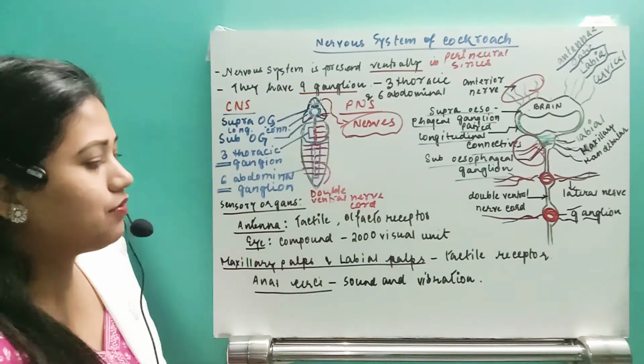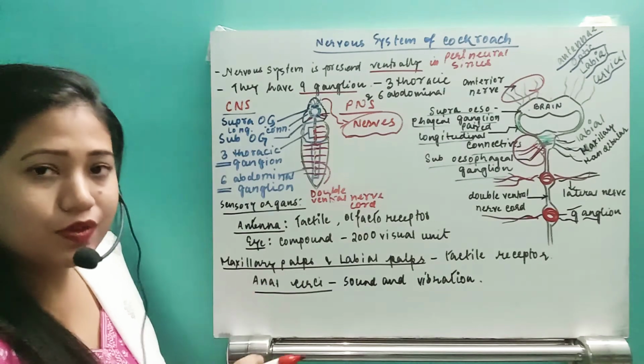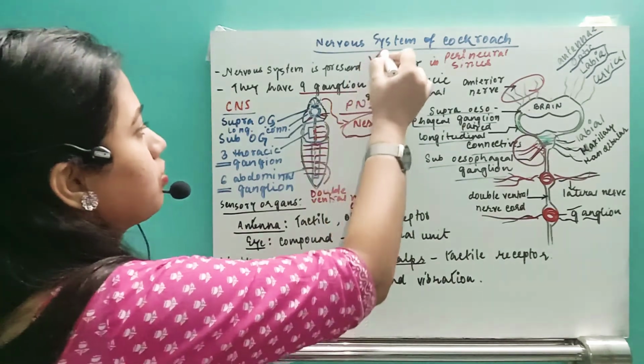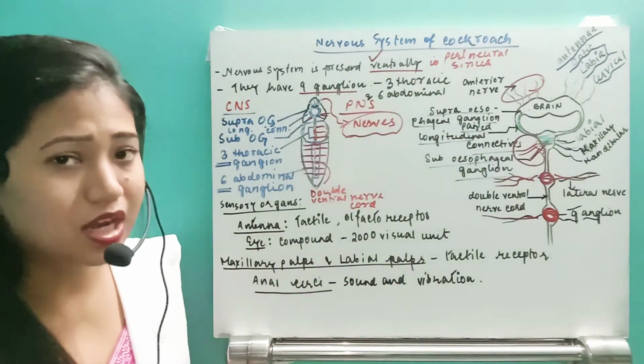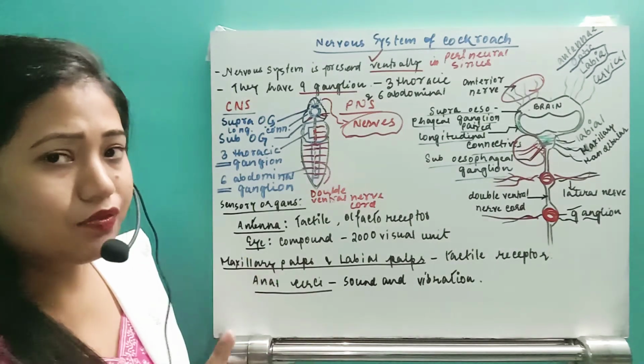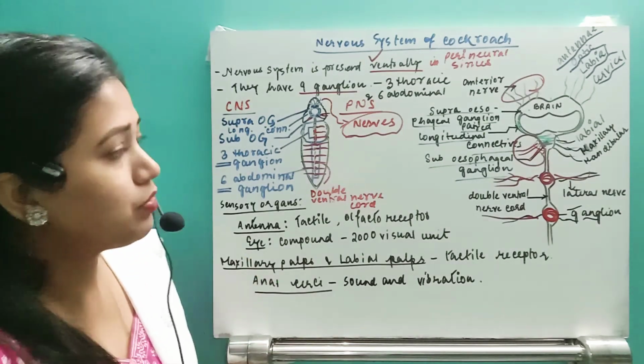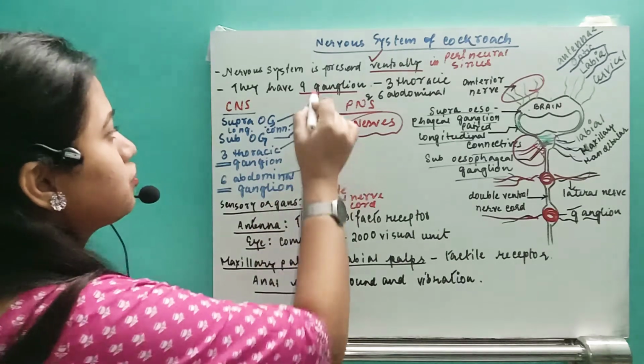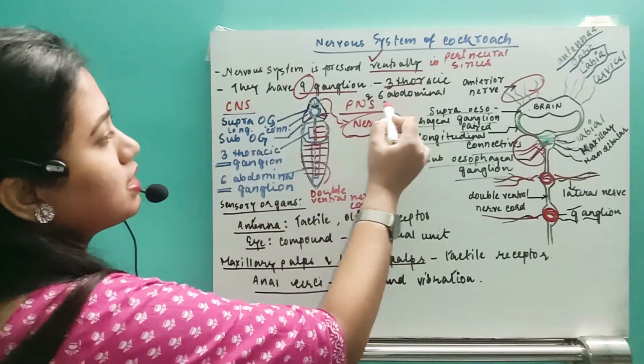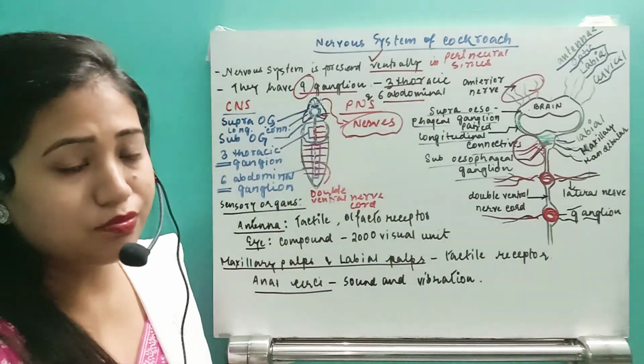Now, if it comes to the nervous system, remember it is present on the ventral side. Many questions are important here. This nervous system is comprised of 9 ganglia, 3 thoracic and 6 abdominal. This is very important.